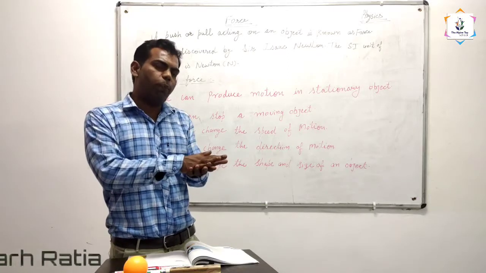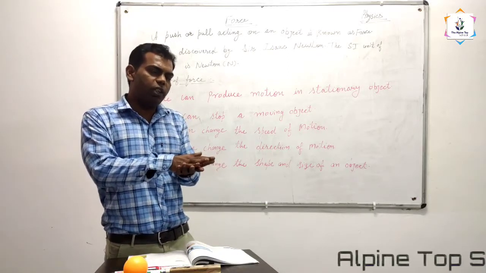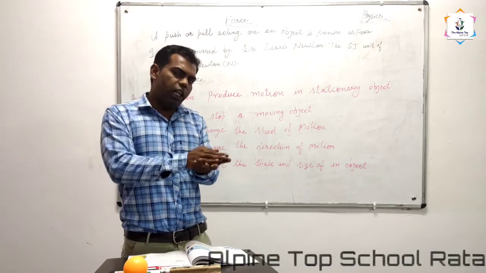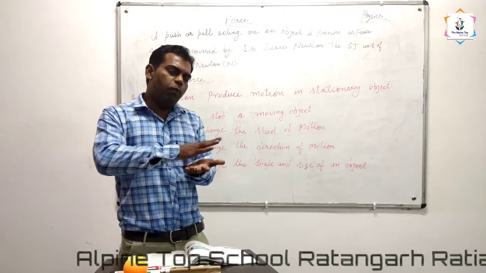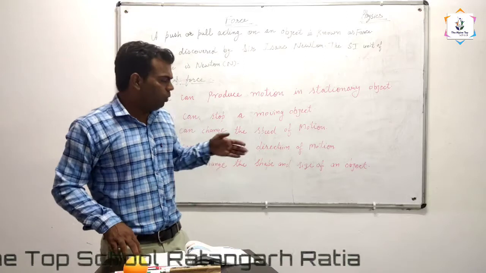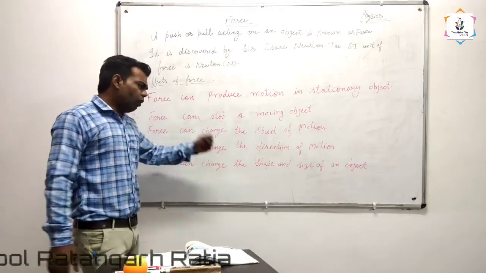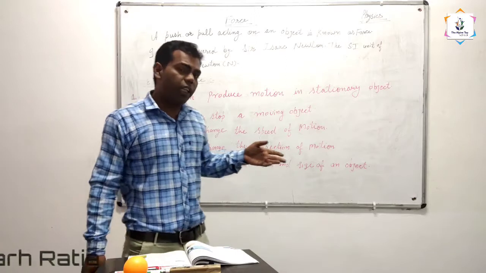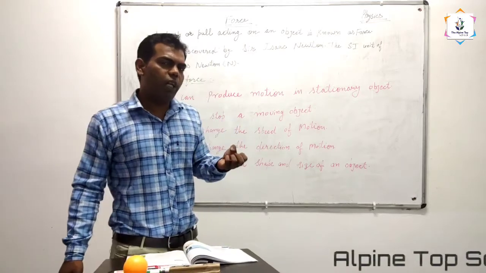Whenever we press the sponge, its shape and size also change. Its size decreases and its shape becomes flattened. One more example of force changing the shape and size of an object: take the example of dough. What is the meaning of dough?